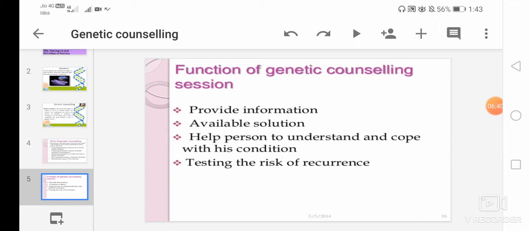And third is help person to understand and cope with the conditions. So here the genetic counselor will help the person to understand the situation and also help him or her to cope up with their solutions or conditions. And the fourth one is testing the risk of recurrence. So the genetic counselor will also help in the testing of the risk of recurrence. So here are the four functions of the genetic counseling session.